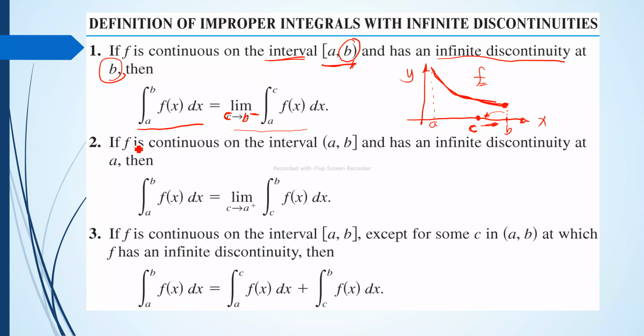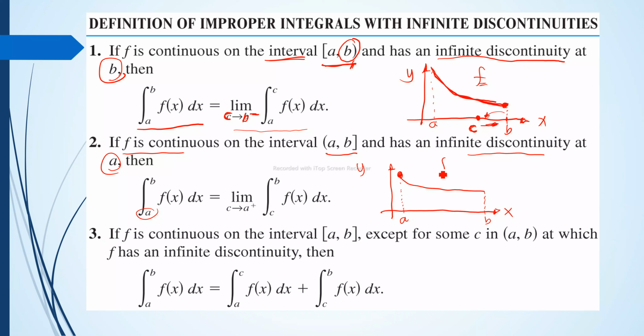For the second case, if the function is continuous on the interval from a to b and has an infinite discontinuity at a, so here, a is the infinite discontinuity. Let's say we have a curve also here, and here we have b, and at a there is an infinite discontinuity of the function f.